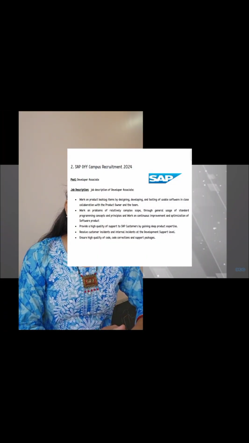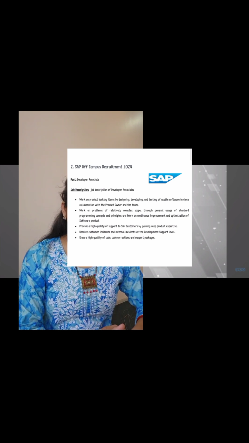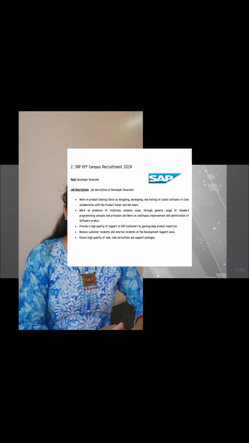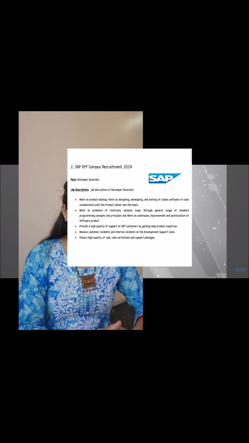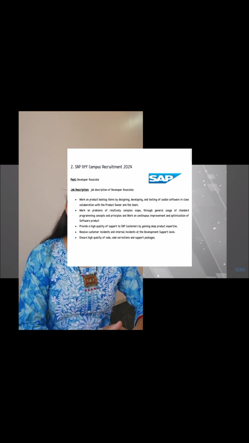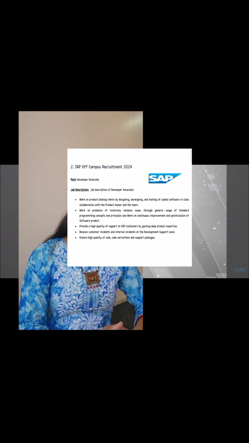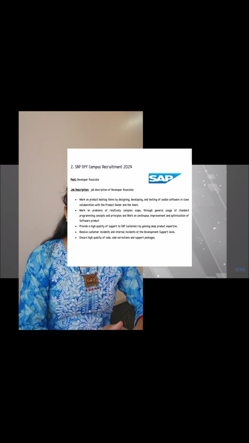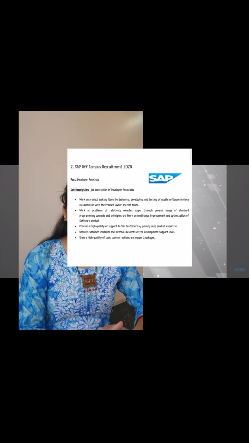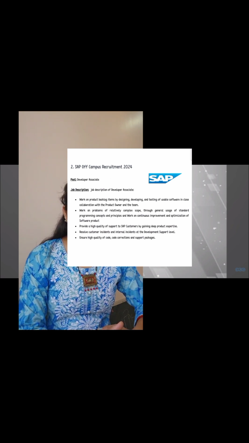There is a SAS Campus Recruitment 2024 for the post of developer associate. Let's see the job description of the developer associate. Work on product backlog items by designing, developing and testing usable software in close collaboration with the product owner and the team.